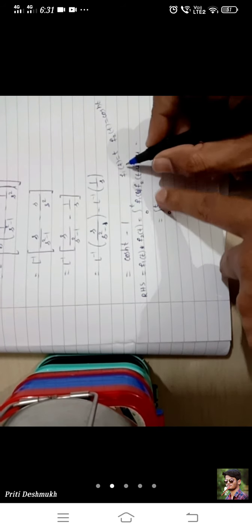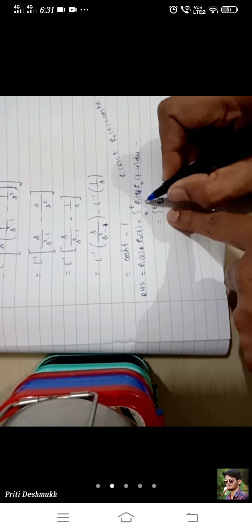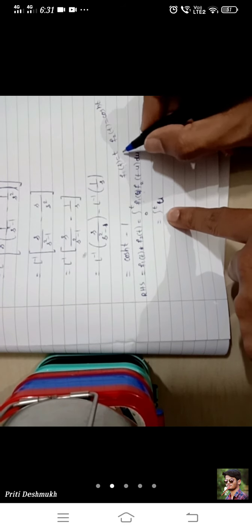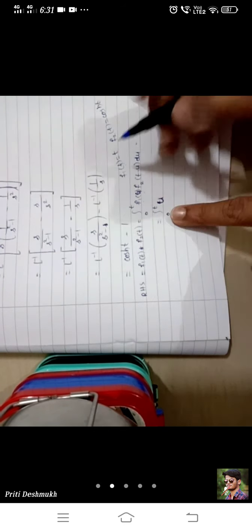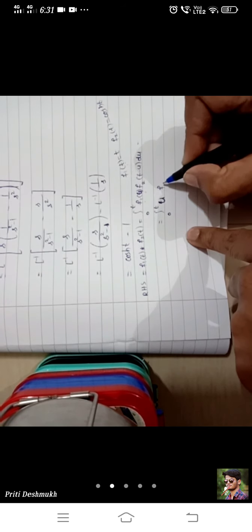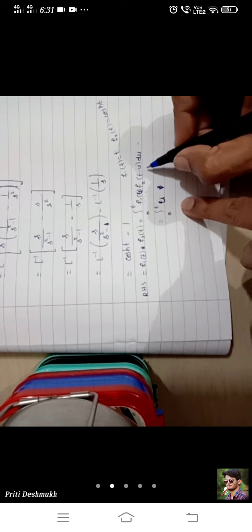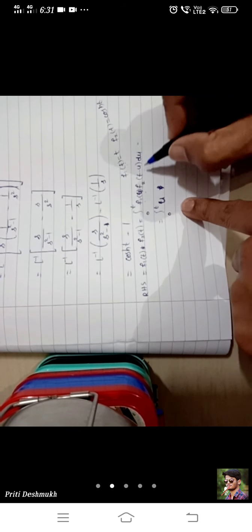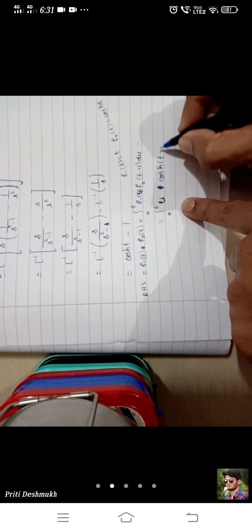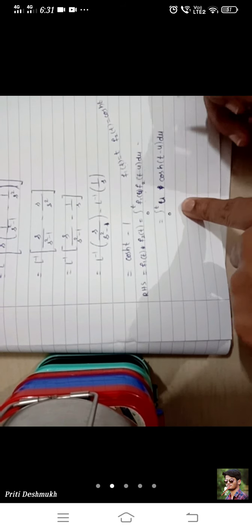But here in the place of t, u is present. So f1 of u. So you have to write in the place of t, u. So we get f1 of u into f2 of t minus u, means in the place of variable there is a t minus u present. So we write cos of h into t minus u du.